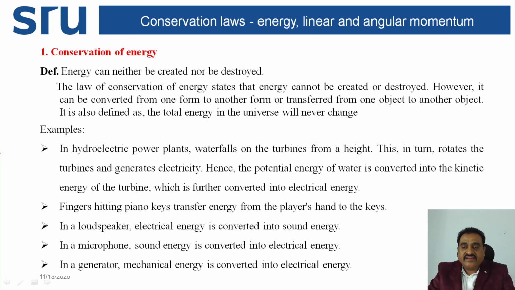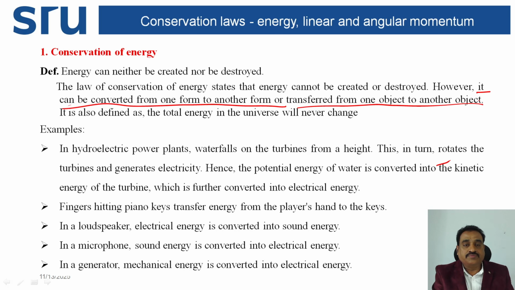However, it can be converted from one form to another form or transferred from one object to another object. It is also defined as: the total energy in the universe will never change.